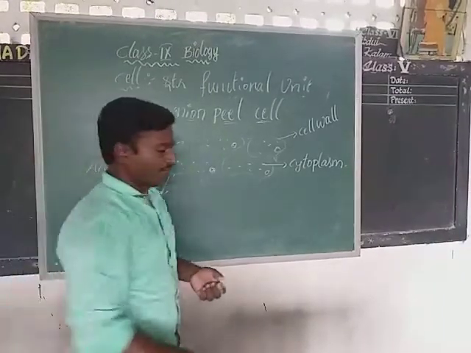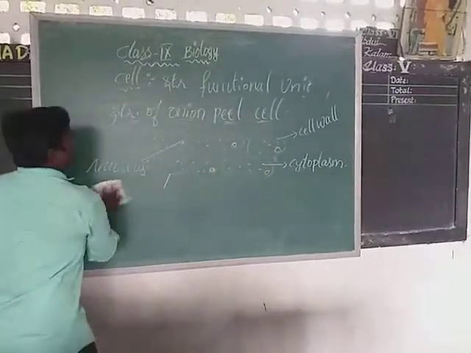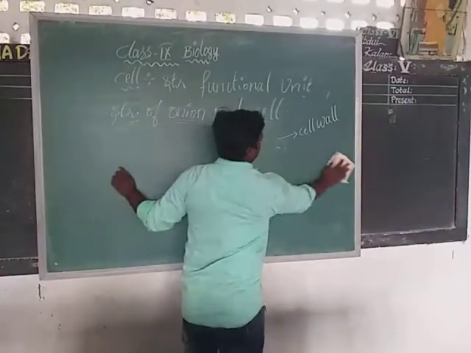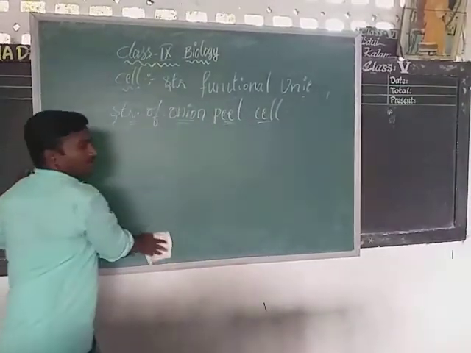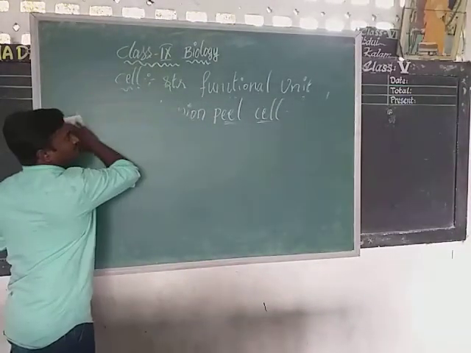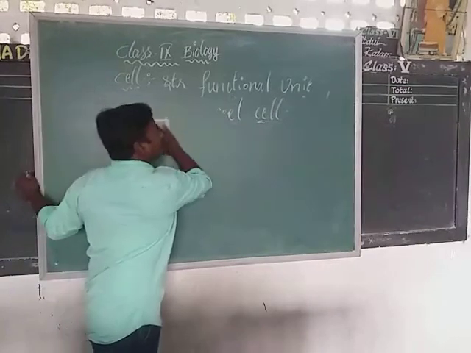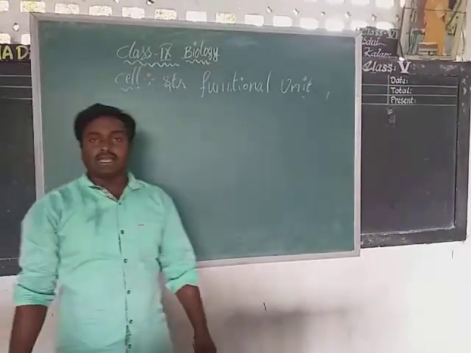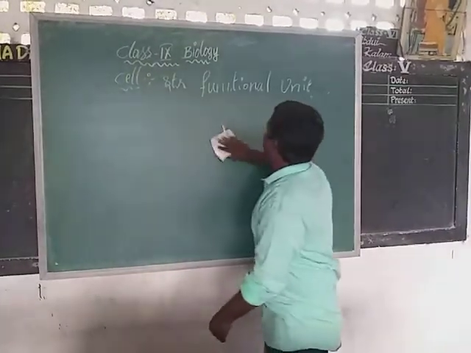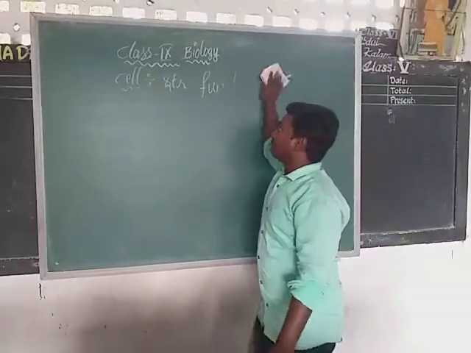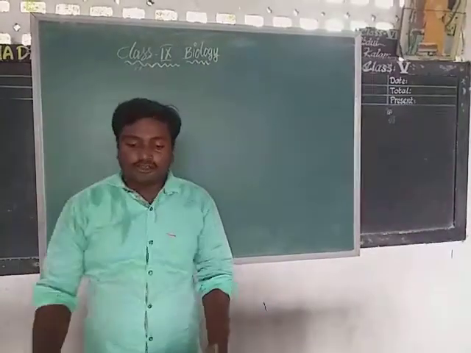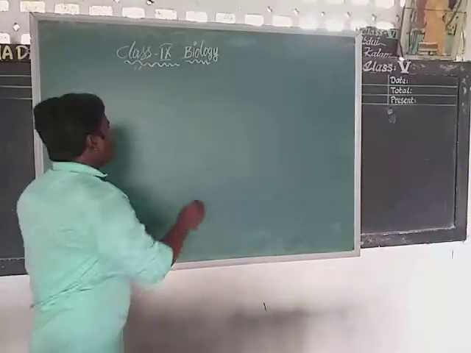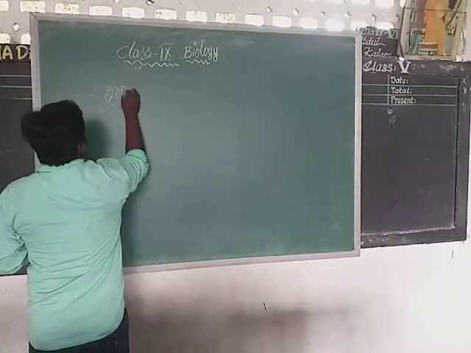Which shaped cells can we see in the onion peel? Rectangular shaped cells. Cytoplasm, which word is it? Greek word. In the Greek language, cyto means cell. Plasm means fluid. So now we are going to discuss the important word organelle.